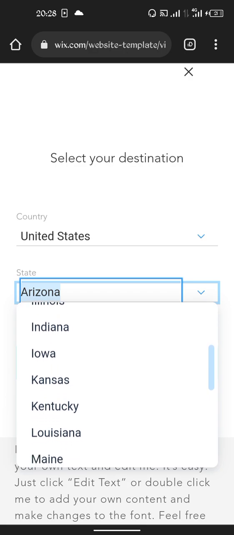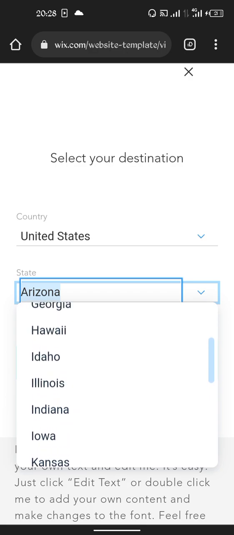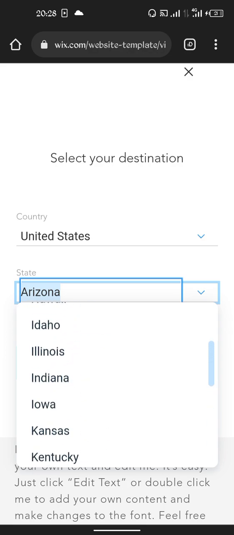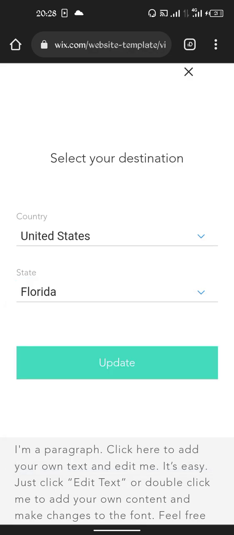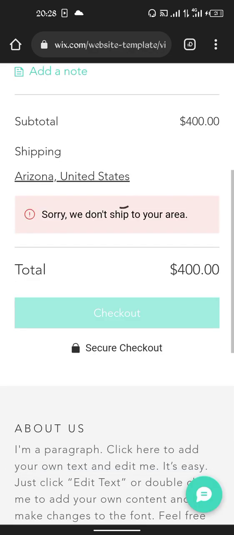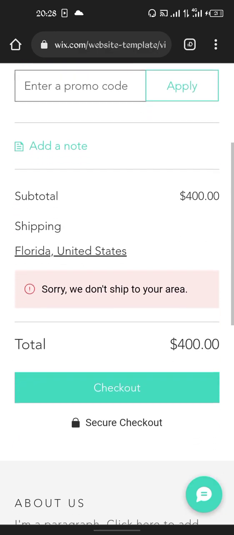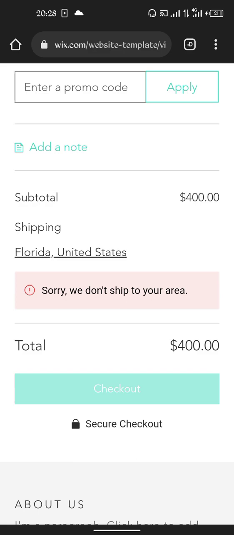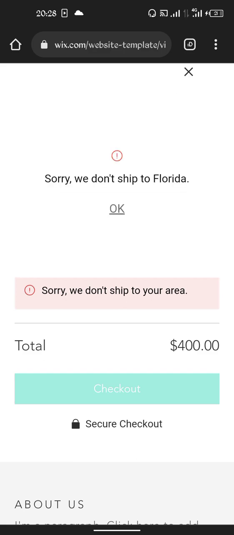Let me use, let's say, Florida, and update. It's still not accepting Florida. So just as I mentioned, when you choose a location that you have accepted in the settings, then you can click on checkout and the payment will be done on this platform.